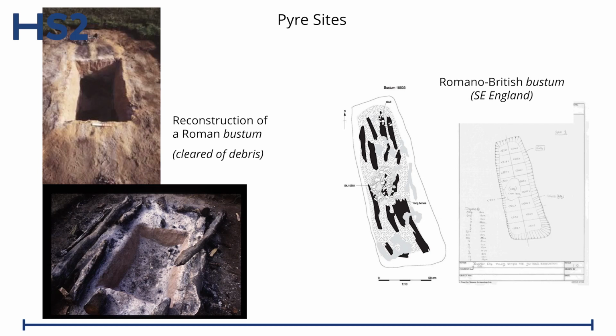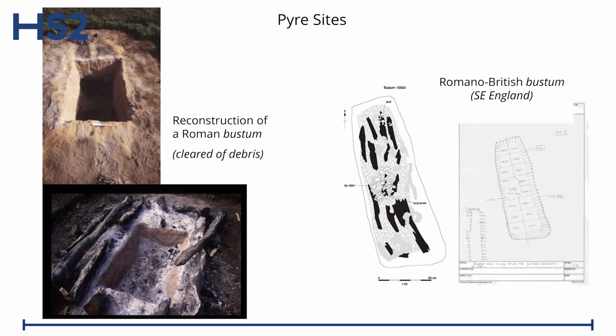You can see there is a change in colour around where the pyre was. So you've got a pinky, salmon pink colour here where it's been oxidised, and it's slightly black where the wood was lying and where there would have been a cut-off in the oxygen, so we've got reducing conditions there. We can see how the material fell into the pit, how it lay up against the sides. And you can also see the charred base logs that would have formed the very base of the pyre are still laying to the sides.